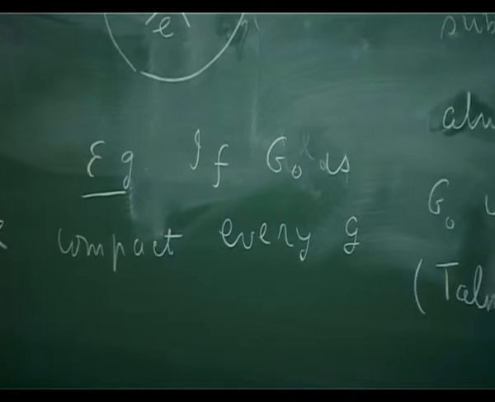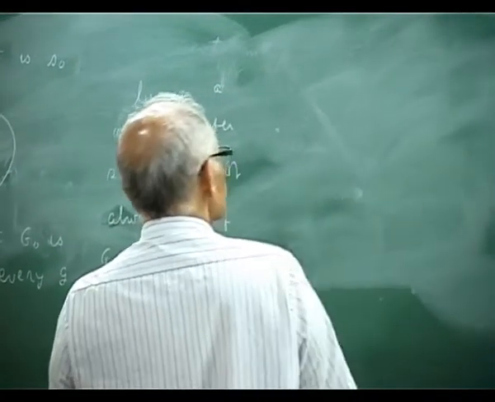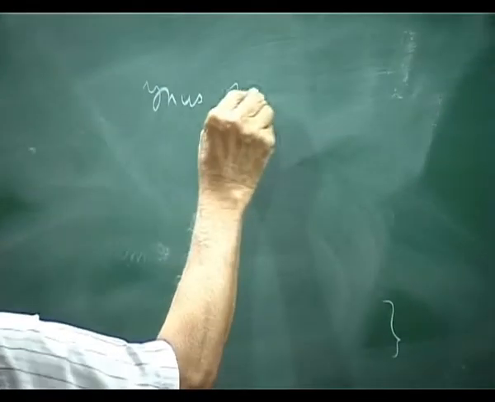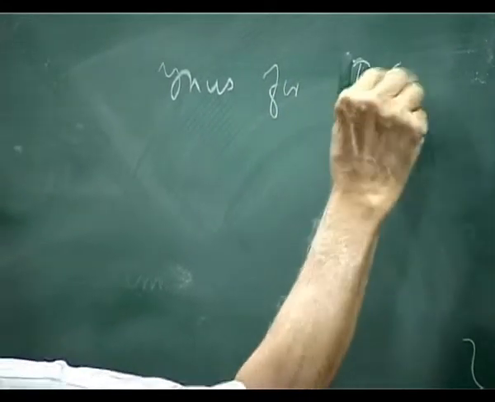But for SO3, for R in SO3, let me prove this result for fun. You know Euler's theorem.